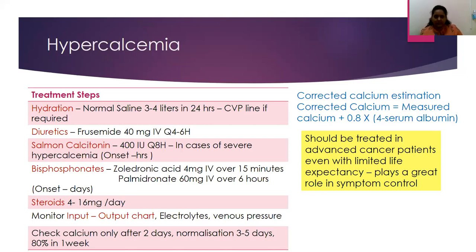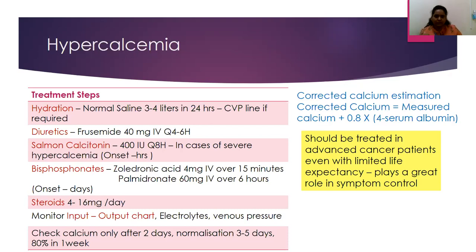In patients with moderate to severe hypercalcemia, we should consider starting salmon calcitonin. The dosage is typically started at 200 international units every 8 hourly, up to 400 international units. It is only to be given in the first 3 days of initiating treatment. Beyond 3 days, it has a tendency to cause tachyphylaxis, so we don't continue beyond the third day.